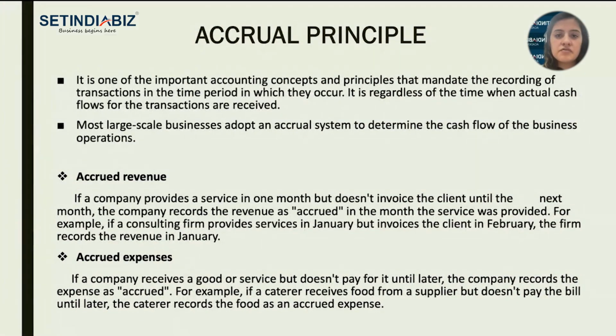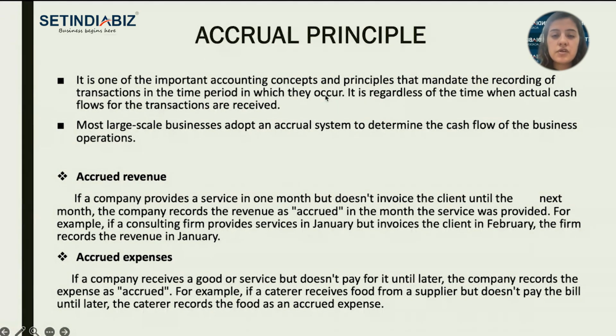Let's begin with the first one, accrual principle. This is the most important and most basic principle that needs to be followed. It's like the hardcore part of the accounts. It is one of the important accounting concepts and principles that mandate the recording of transactions in the time period in which they occur.